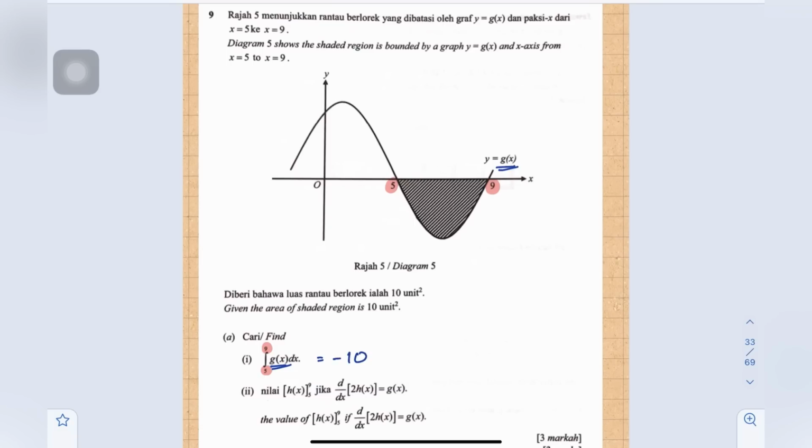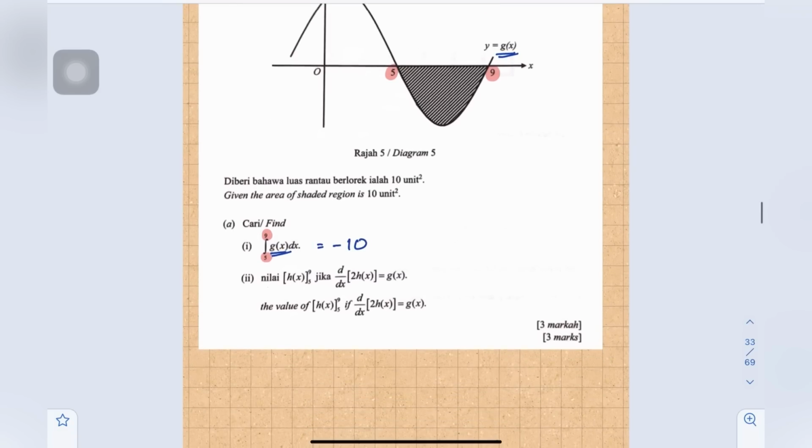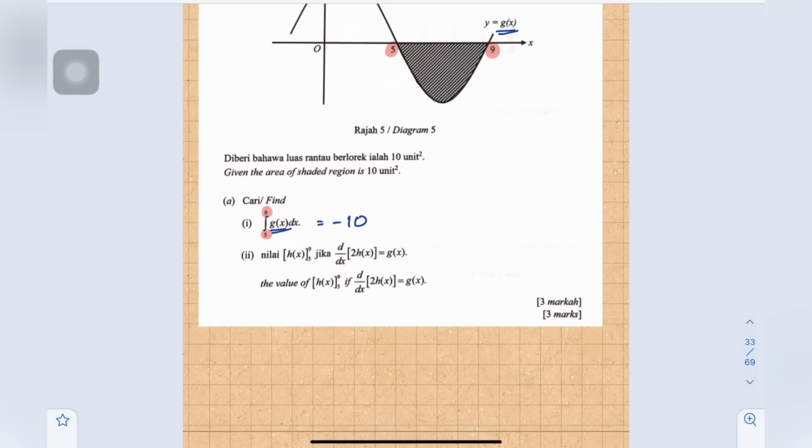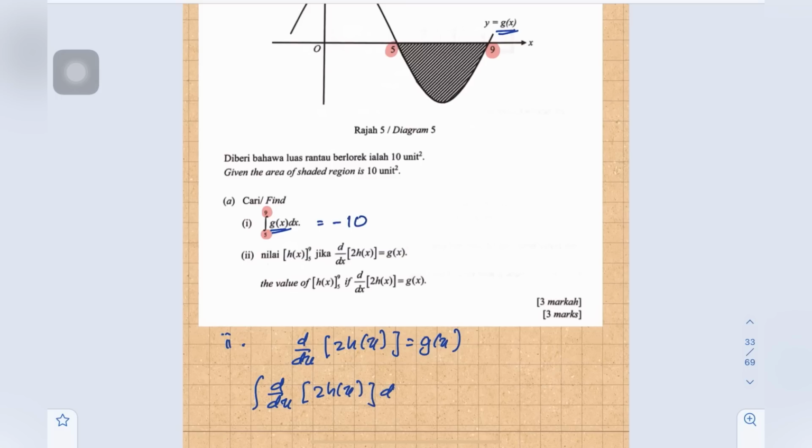(ii) Find the value of h(x) from 5 to 9 if d/dx of h(x) equals g(x). To eliminate the d/dx, we need to integrate with respect to x. So integrate d/dx of h(x) with respect to x, and on the right side integrate g(x) dx as well.